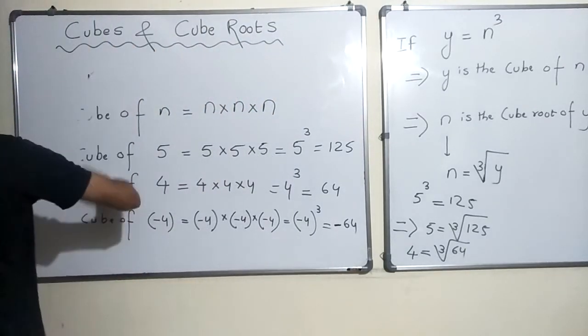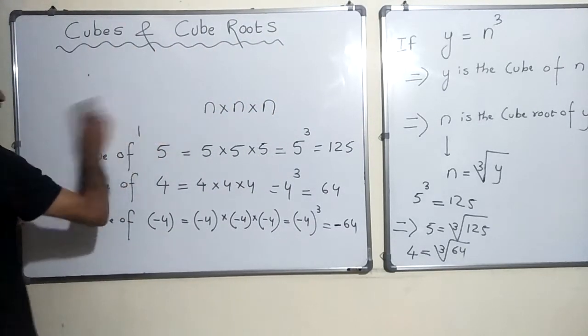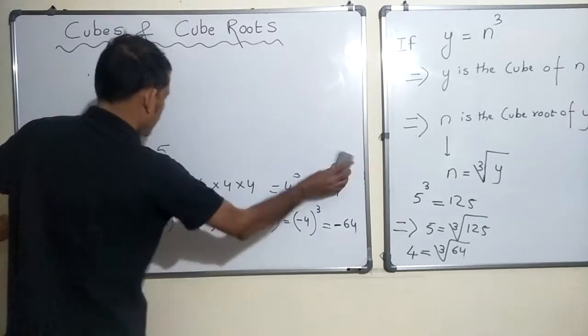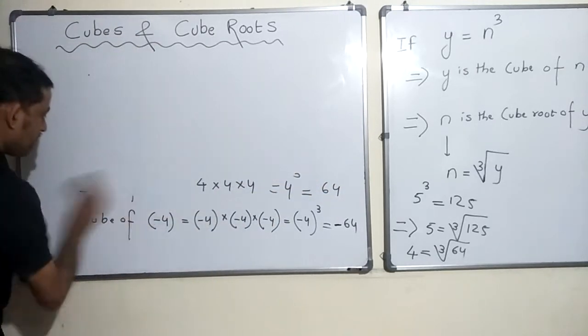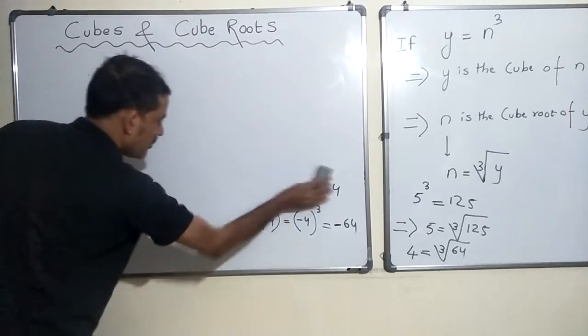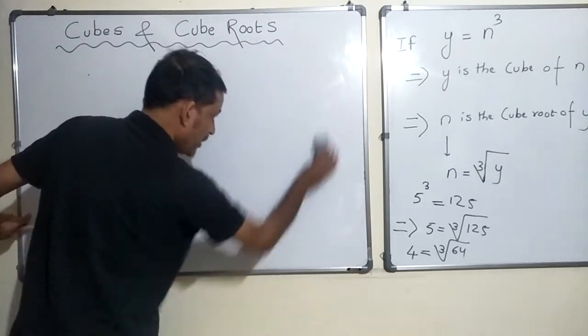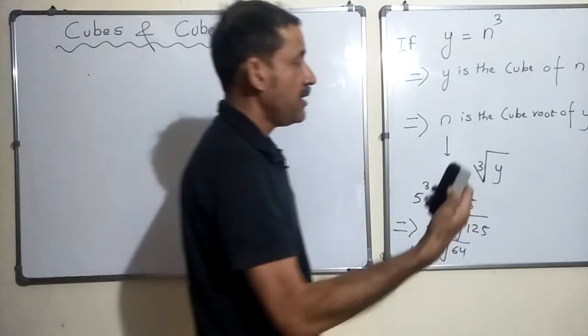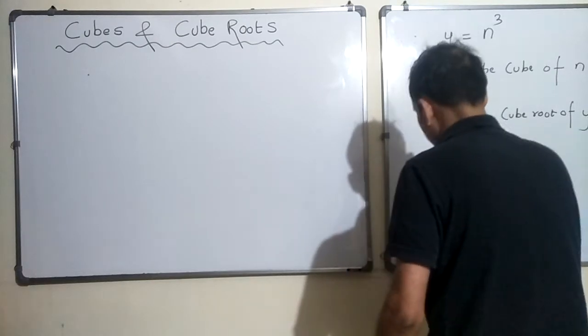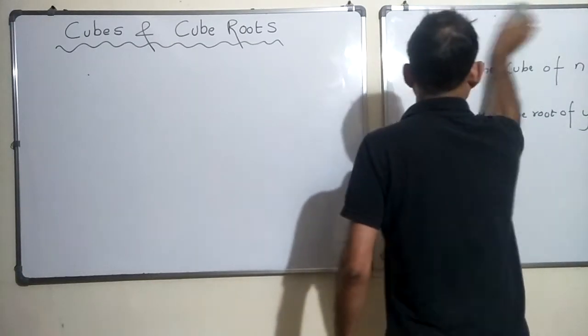Now, what do you mean by a perfect cube? A number is said to be a perfect cube if you can find its cube root exactly.